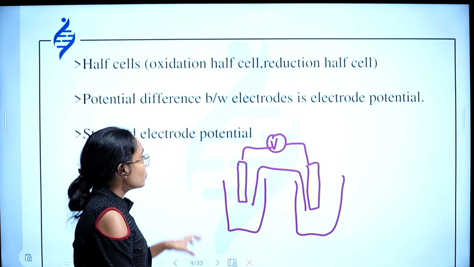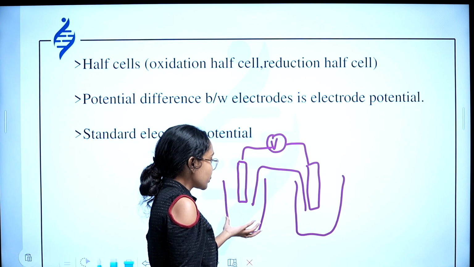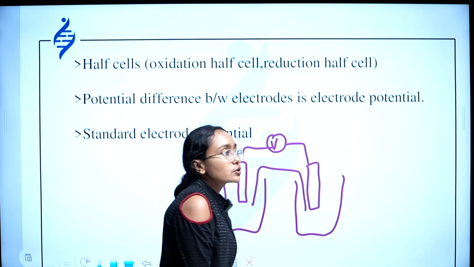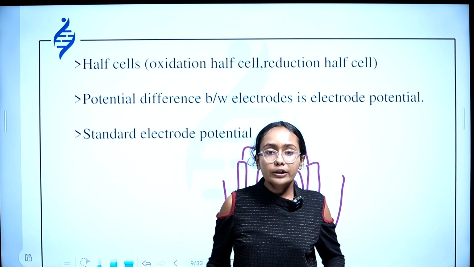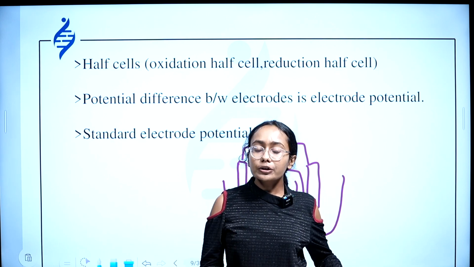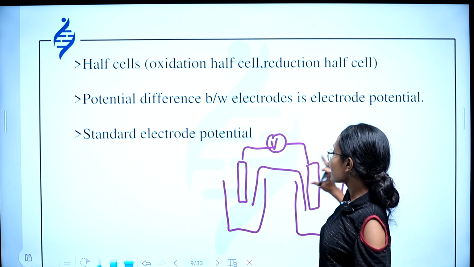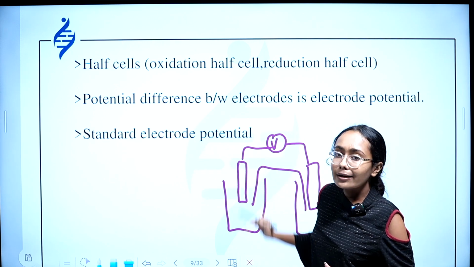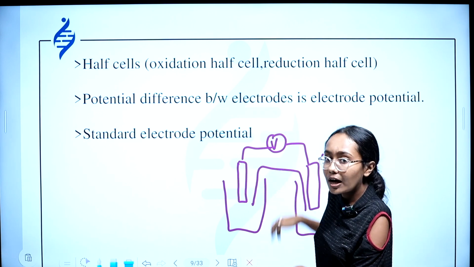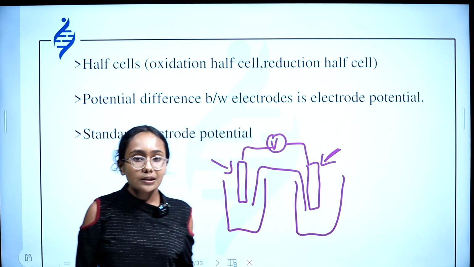Right? So here half cell means half of the cell, that's all. Either the oxidation anode cell or the cathode cell. Half cell: oxidation half cell and reduction half cell. So this is my overall body, the whole body of mine, right? If I divide it into two, this will be my right half body and left half body. Similarly, in the case of Daniell cell, this is the anode half cell and this is the cathode half cell, or more specifically, this side is the oxidation half cell, and this side is the reduction half cell. Hope the concept of half cell is clear to you.